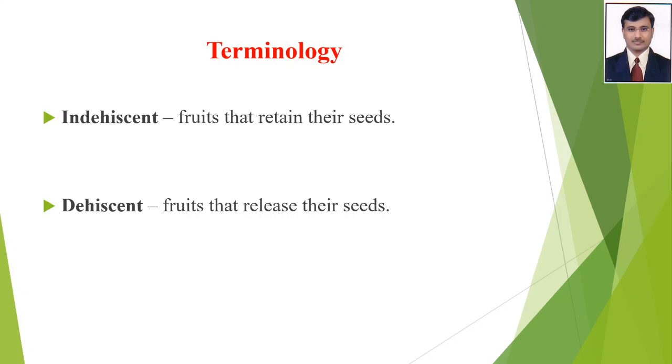Next we have to see terminology. First one, indehiscent. So what is an indehiscent fruit? Fruits that retain their seeds. This type of terminology we call indehiscent type of fruit. Next one, dehiscent fruit, fruits that release their seed. This type of term we call dehiscent fruit.